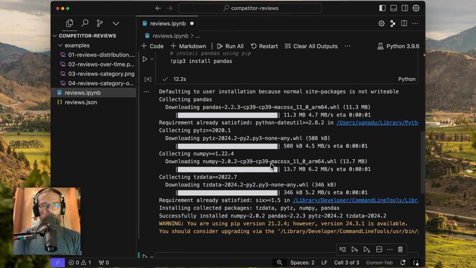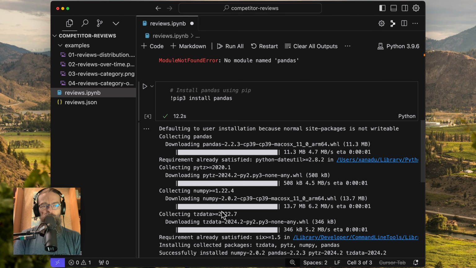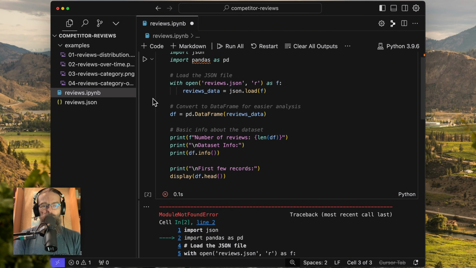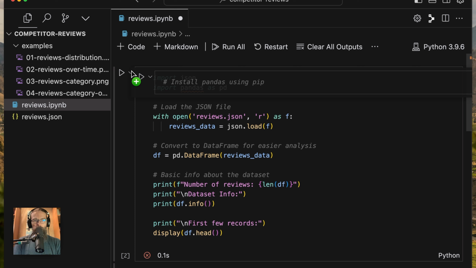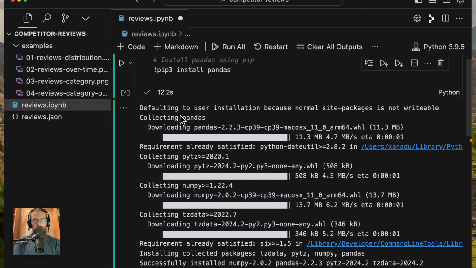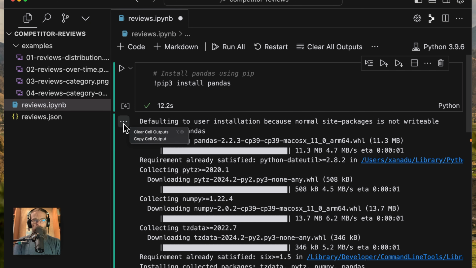Now that's wrapped up. We can see that it's done a bunch of stuff and installed a bunch of stuff. I'm going to go ahead and move this item up to the top. One of the points of a notebook is that you can come back to it later on and read what's going on. I'm going to collapse this here.